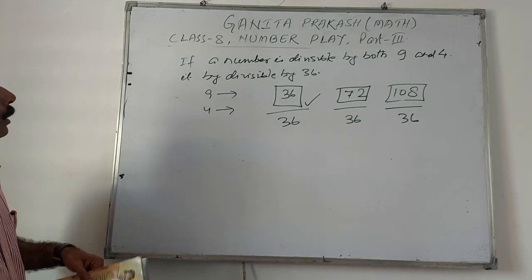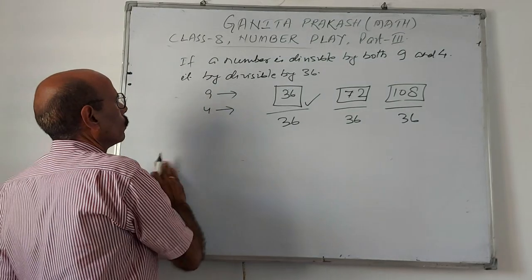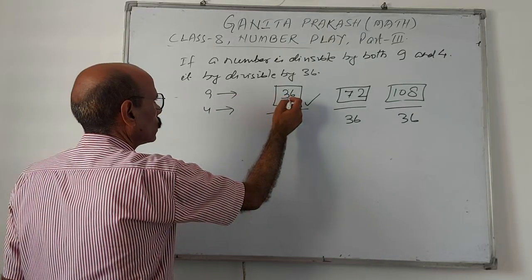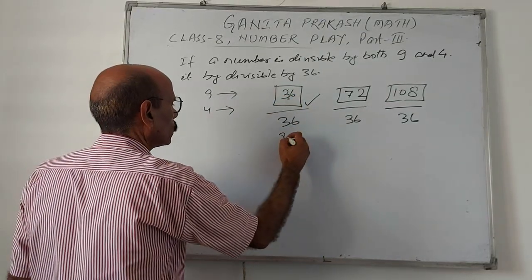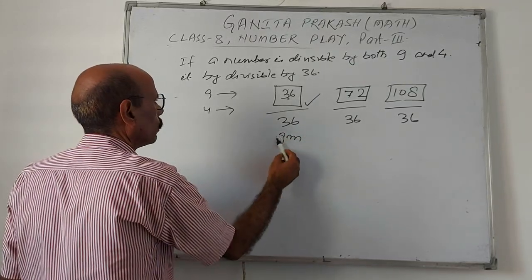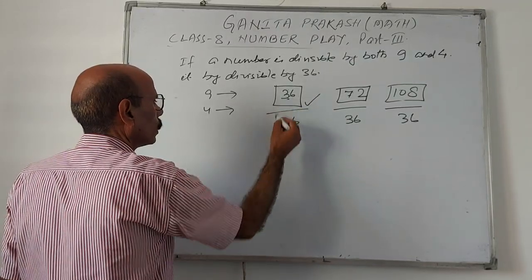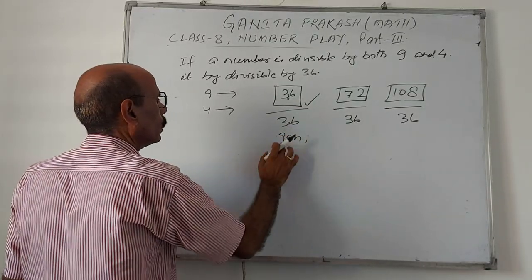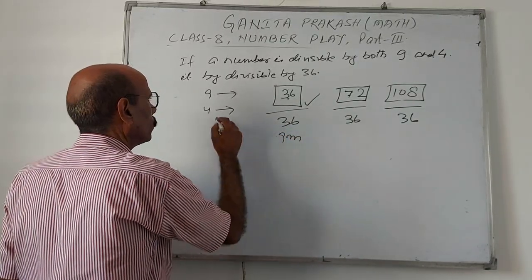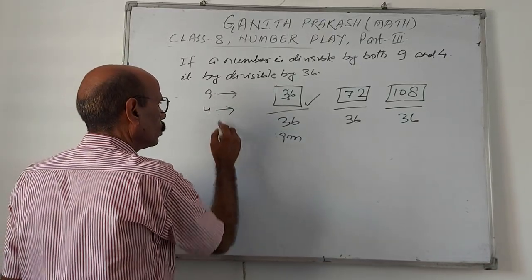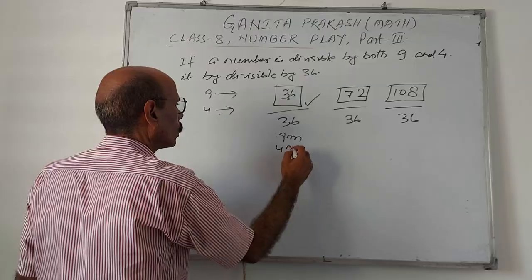By algebraic expression: a number is 9m, divisible by 9, and it is divisible by 4, so this is 4n.